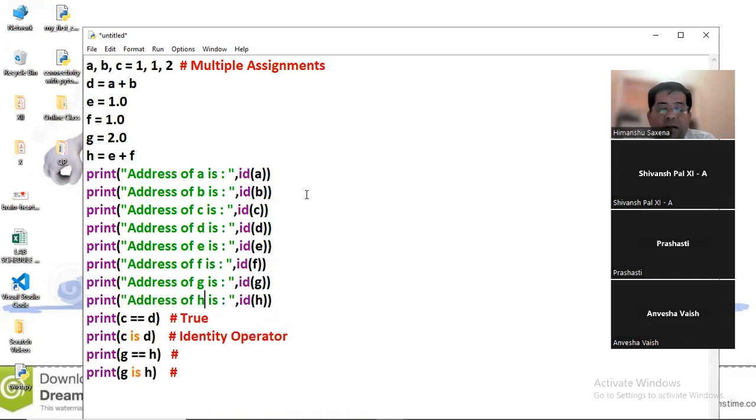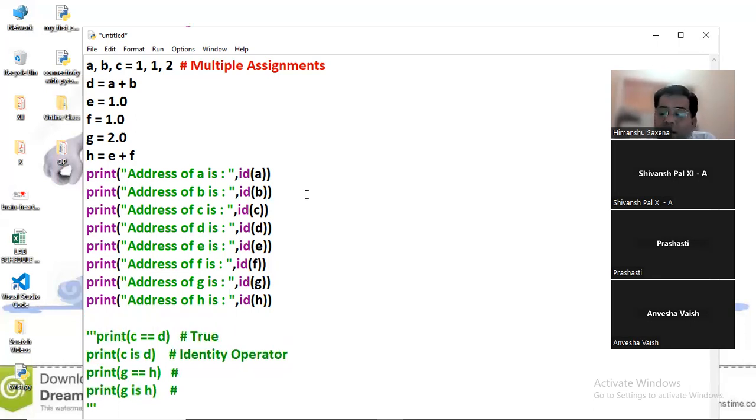So you can see that we have displayed the address also. Now the exact values which I was asking about, I will not show you what they are. I have put those statements in as a comment. Only the address I want to display after assigning the values.